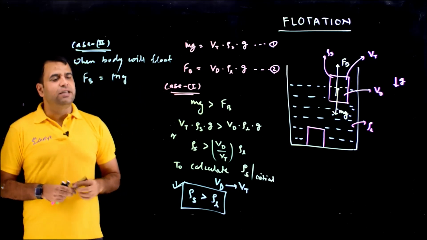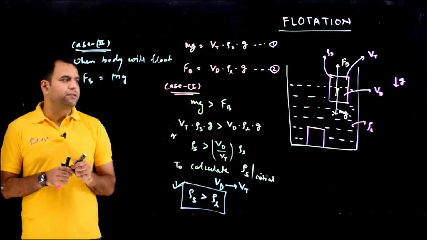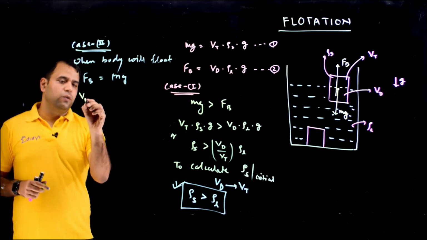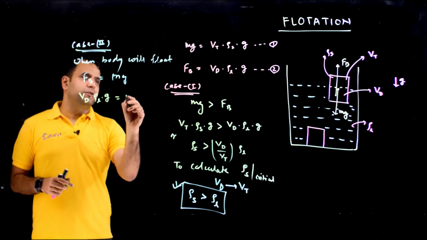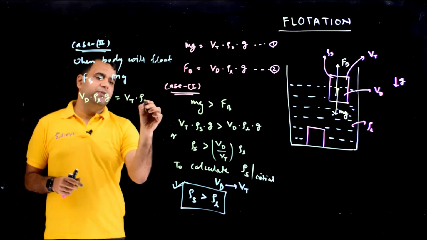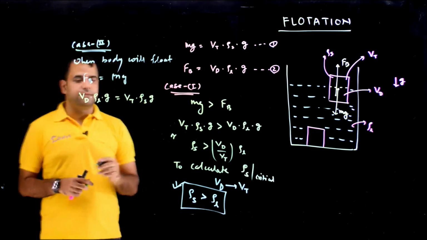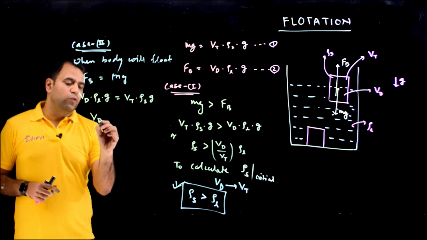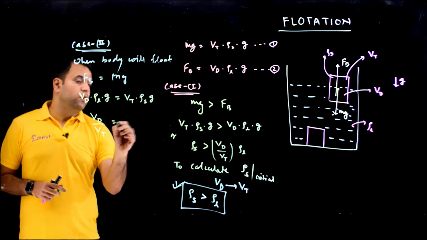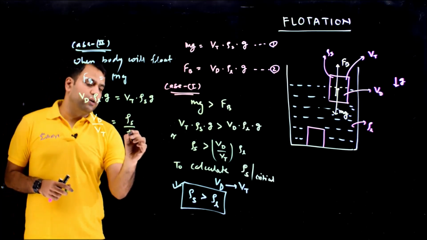So when the Fb is equal to mg, let's put the values. So Vd, displaced volume, rho L multiplied with g will be equal to total volume multiplied with rho s multiplied with g. Or we can say Vd upon V total will be equal to rho s upon rho L.